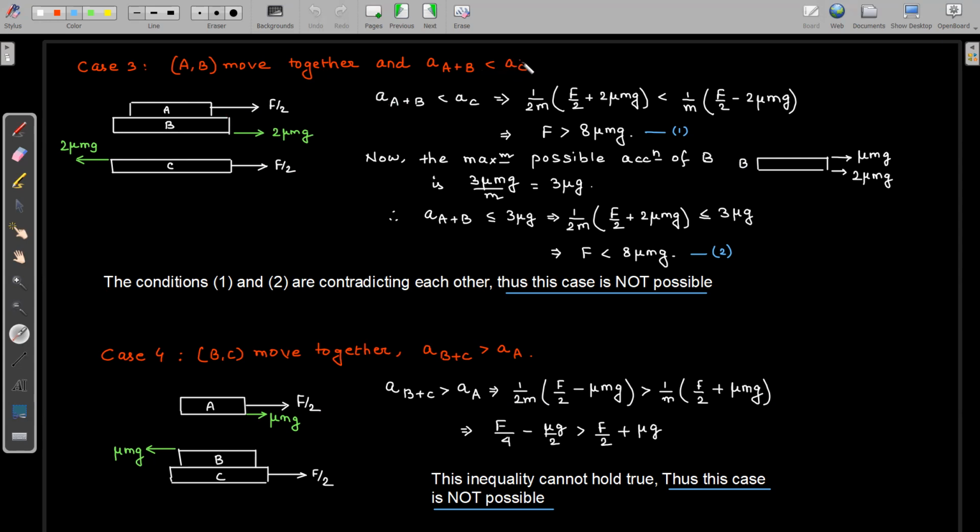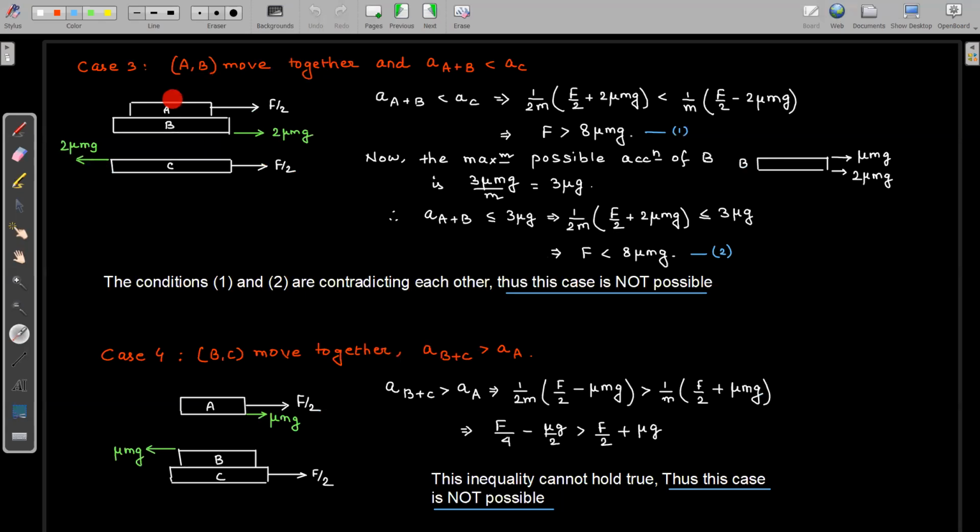Now again, I am writing the acceleration of A plus B. Since the acceleration of C is greater than the acceleration of A plus B, the frictional force on A plus B as a system will be towards right, because the acceleration of C is more. So A plus B will have a frictional force towards right, which is kinetic in nature, 2 mu mg. On block C, it will be towards left, which is 2 mu mg.